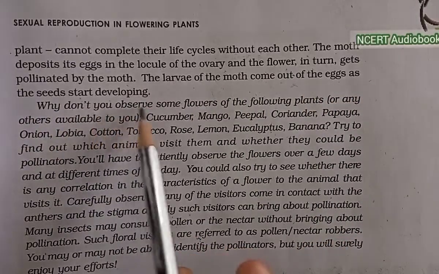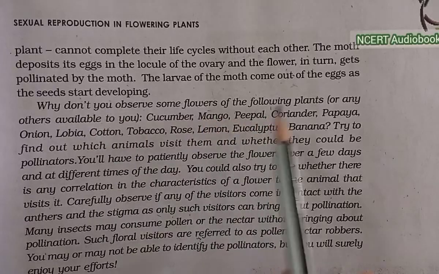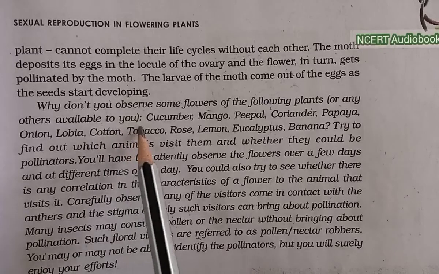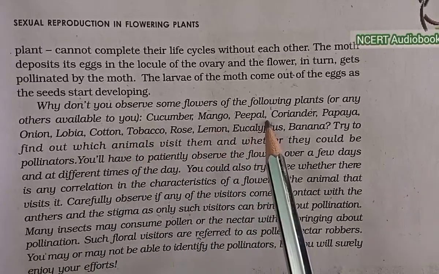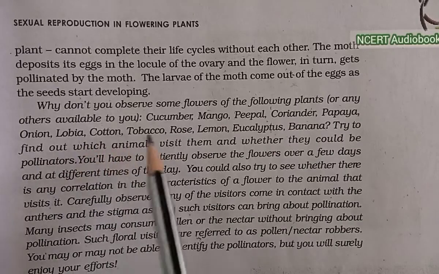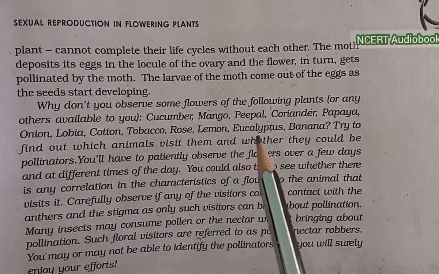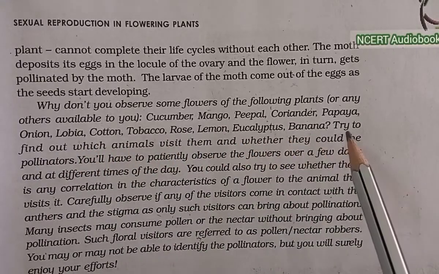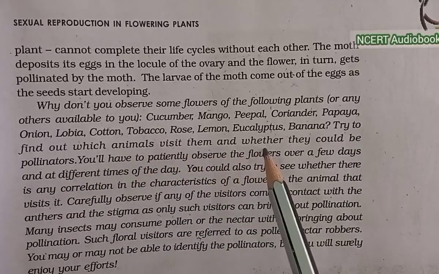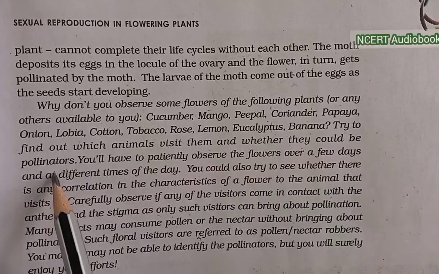Why don't you observe some flowers of the flowering plants available around you: cucumber, mango, peepal, coriander, papaya, onion, lobia, cotton, tobacco, rose, lemon, eucalyptus and banana? Try to find out which animals visit them and whether they could be pollinators.